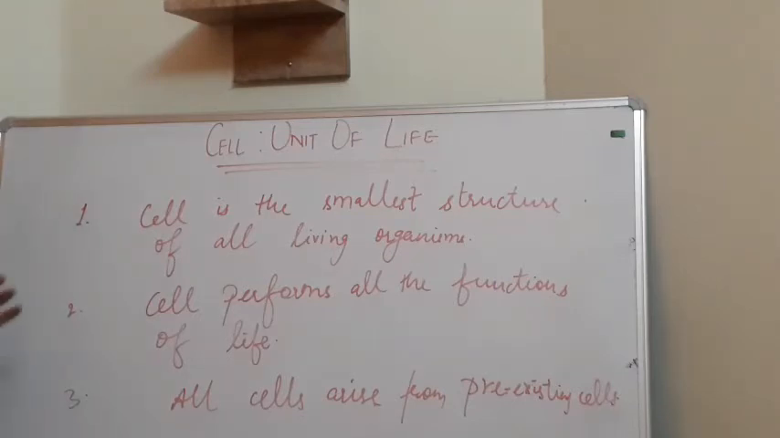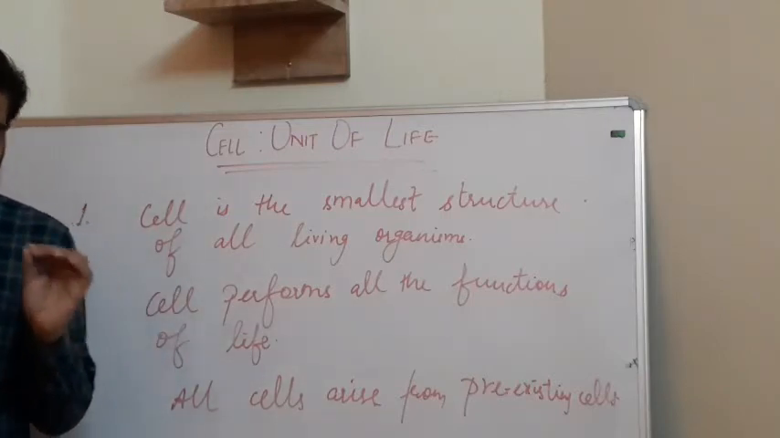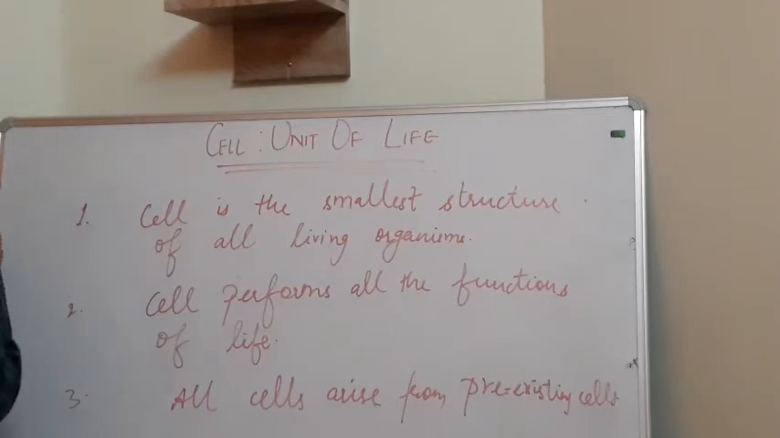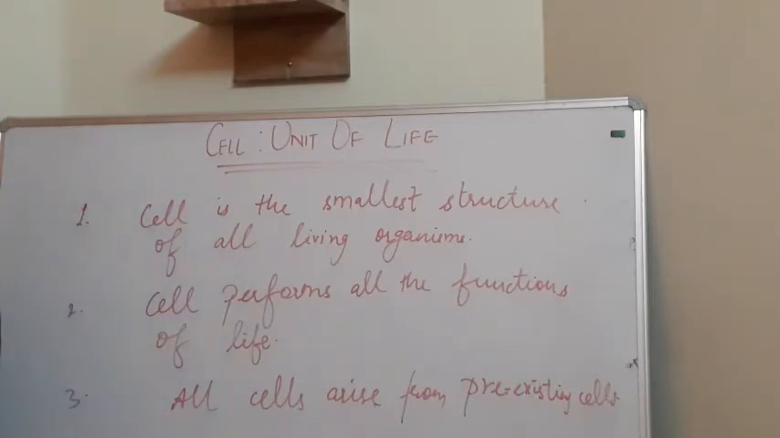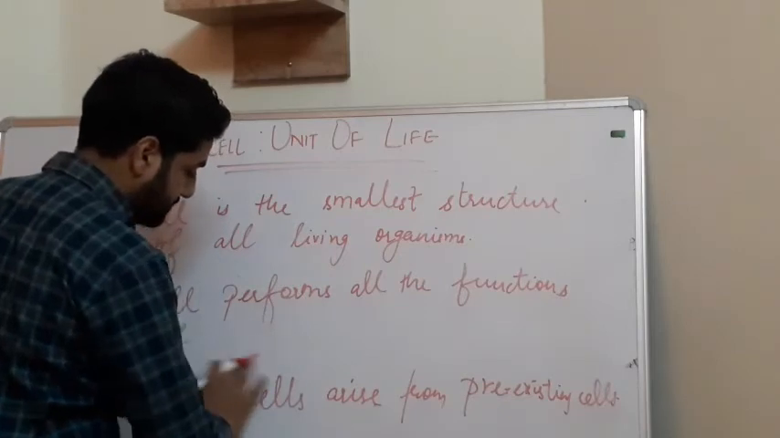According to the first point, if we observe any plant or any animal, and observe their organs under the microscope, then after magnification we will observe that their body is made up of small box-like structures, which they named cells. So the cell is the smallest structure of a living organism. Second, the cell itself performs all the functions of living things.